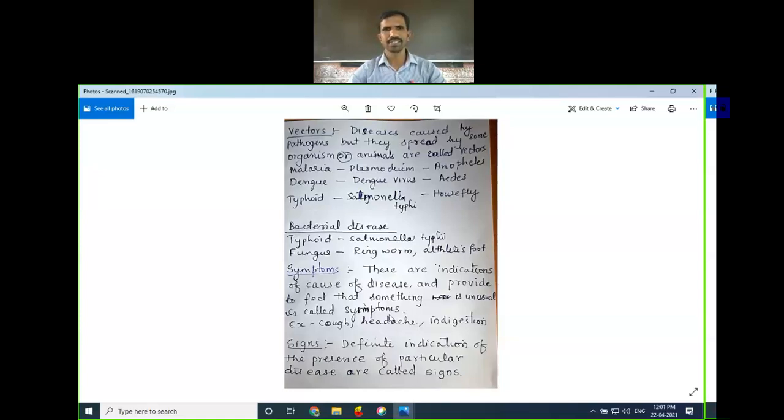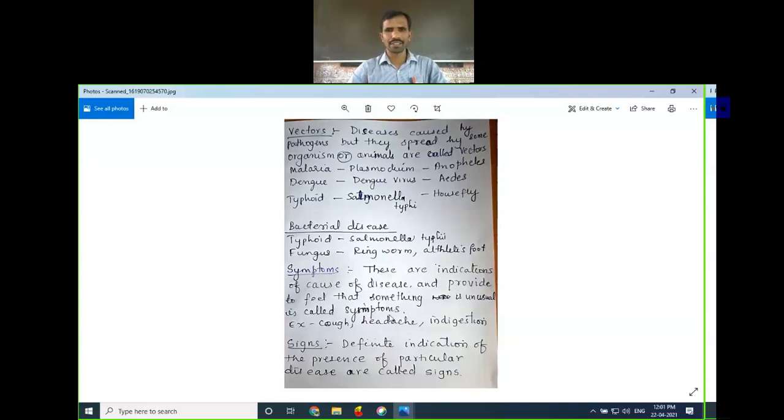Actually, cough is a response of the body towards stimuli or towards foreign material. Suddenly, if dust enters the nose, you will start coughing or sneezing. That is a protective mechanism of the body to remove the material which has entered our nose or respiratory system. Like that, in some diseases you will have headache.